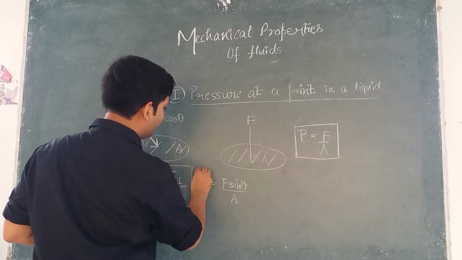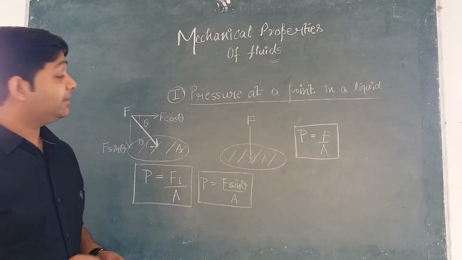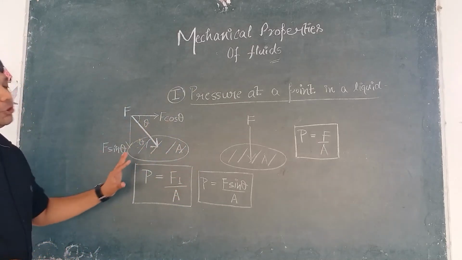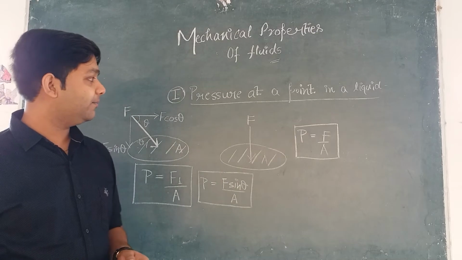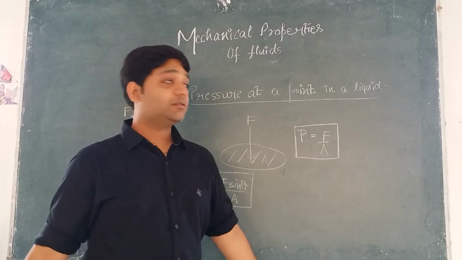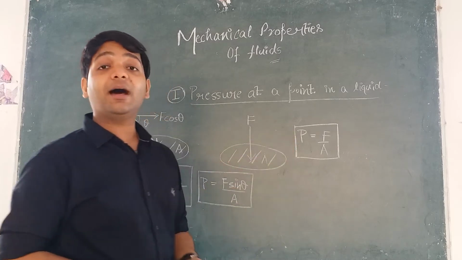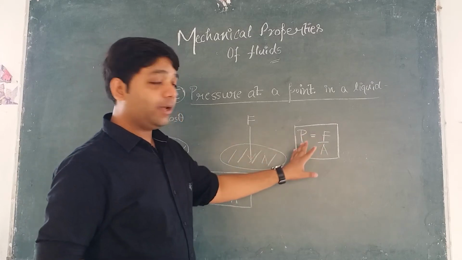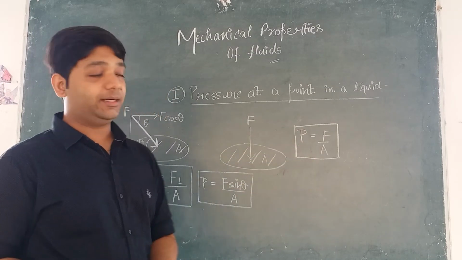So these are the basics about pressure which you must know, right? And if we talk about the unit of pressure, then the unit of pressure is Pascal, right? So these are few basic things that you should know about pressure. And can you tell me whether pressure is a scalar quantity or a vector quantity? Here force is a vector quantity, area is a vector quantity, so pressure might also be the vector quantity, but no, pressure is a scalar quantity. So that is an important thing that you must note, that although force and area both are vector quantity here, right, but pressure is a scalar quantity.